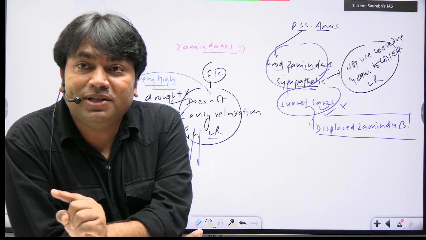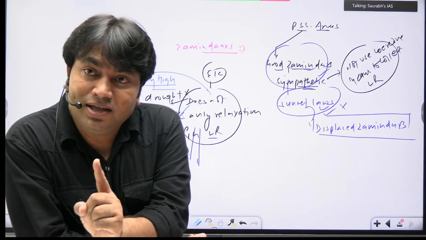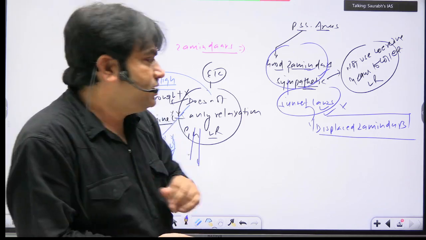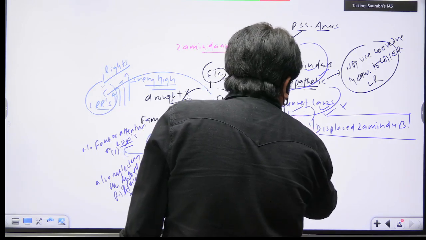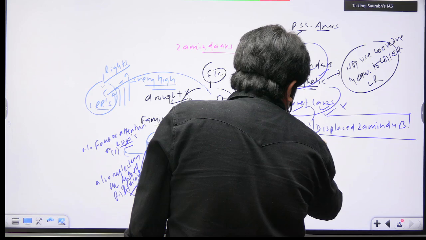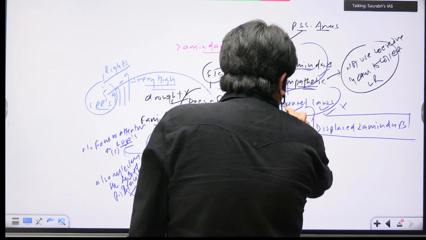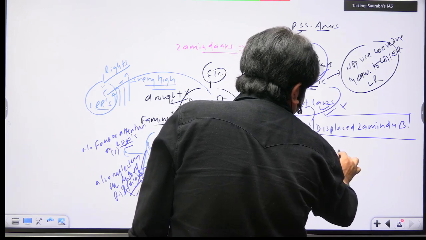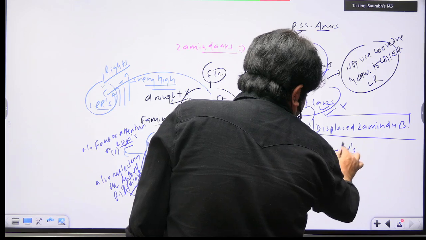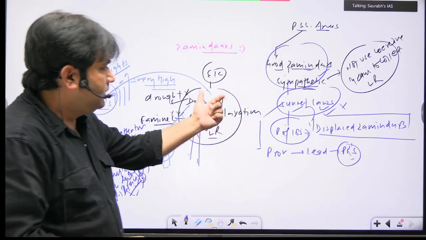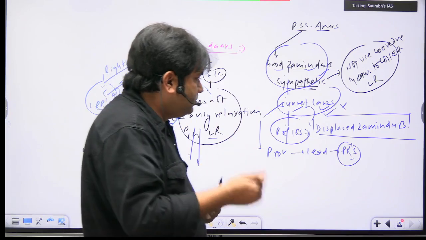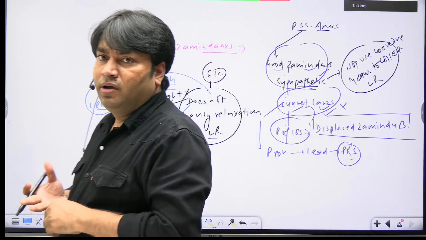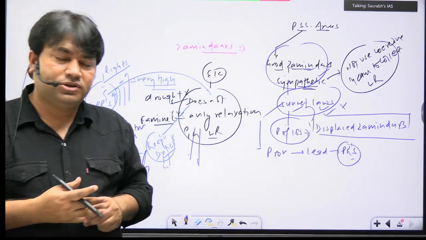Now tell me, when revolt of 1857 will take place, what will happen? These displaced zamindars will support the revolt or not? Yes. Peasant revolt mein they will provide leadership or not? Yes. So write this. Okay. They supported revolt of 1857 and they also provided leadership to the peasant revolts.